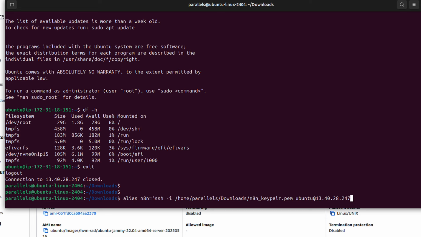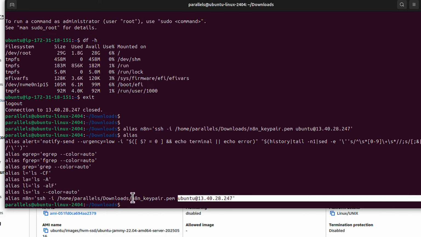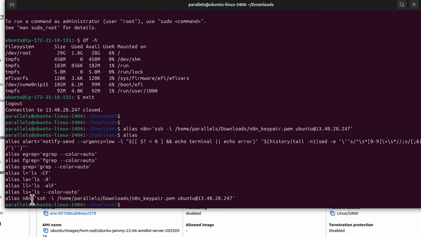Then I have to go to the end and also add a single quote, which will make all of that one long command. Now I press enter, and if I run alias now, that's basically it. That's my alias. And what this alias does, I can now simply type n8n. Instead of running ssh -i ubuntu blah blah blah, I can now simply say n8n, and that n8n will run this long command for me. Let me show you.